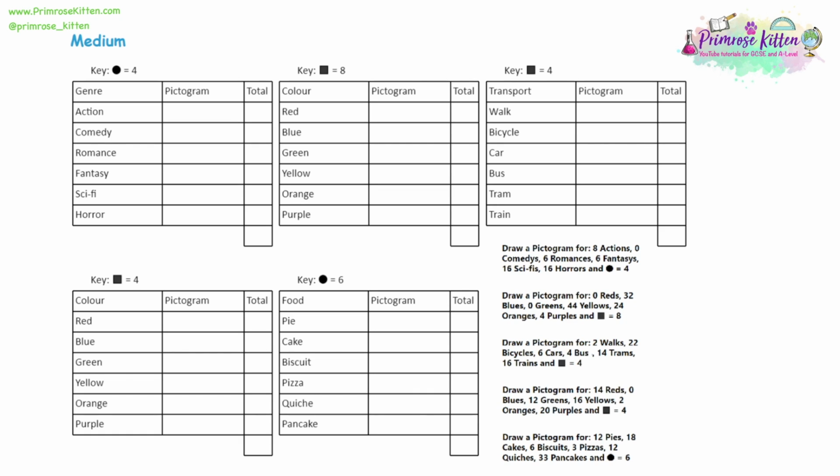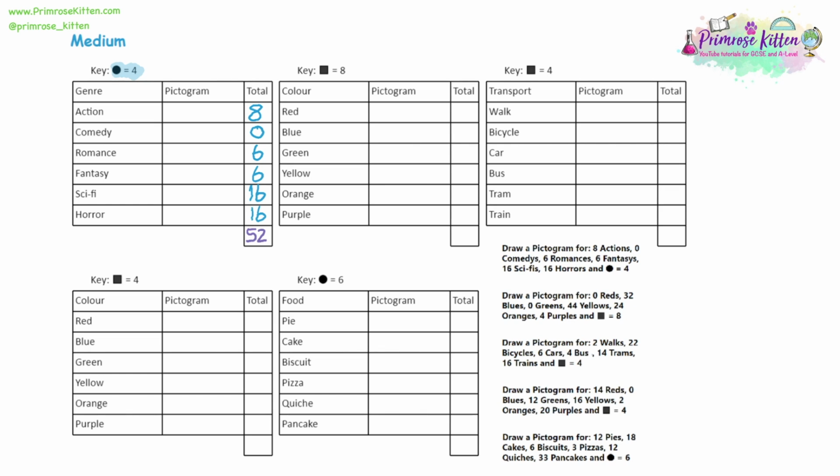So looking at the first question, the first job is to put everything into the table. So we're going to draw a pictogram with 8 action movies chosen. So we'll put an 8 in the total for action. 0 comedies, 6 romances, 6 fantasies, 16 sci-fi movies, and 16 horror movies. And the key, a circle is equal to 4 people. So we just focus on the numbers first. We can even look at our final total, so 8 plus 0 plus 6 plus 6 plus 16 plus 16 is equal to 52 people. You may see exam papers give you this number though to start with.